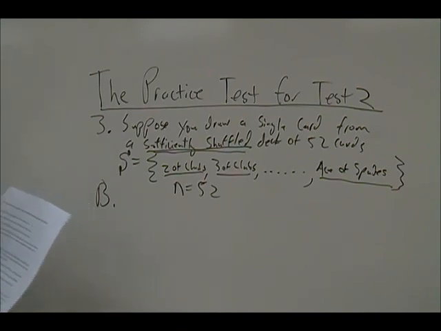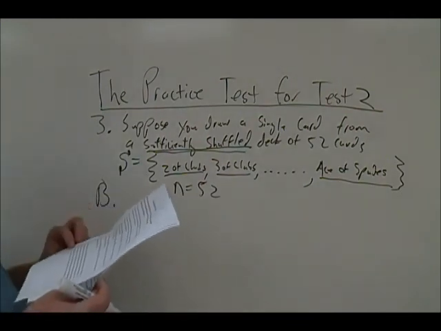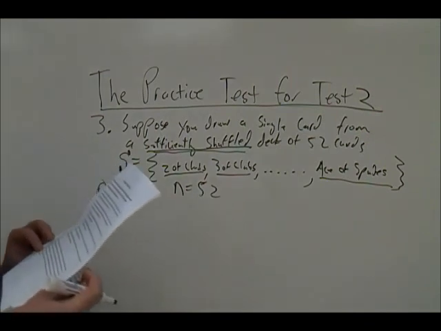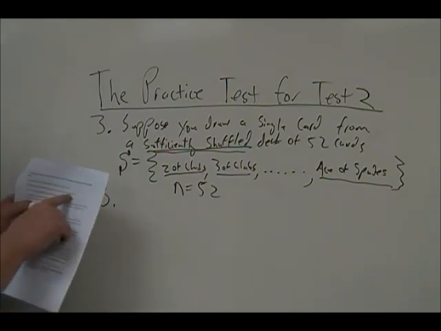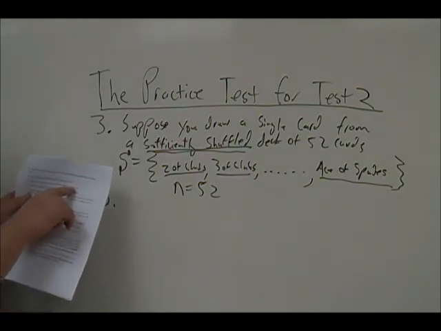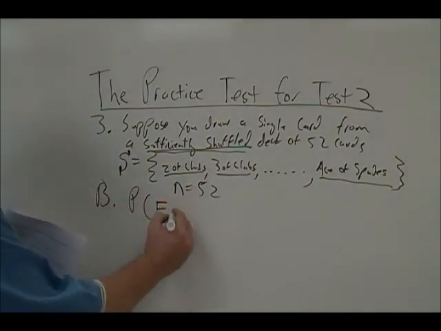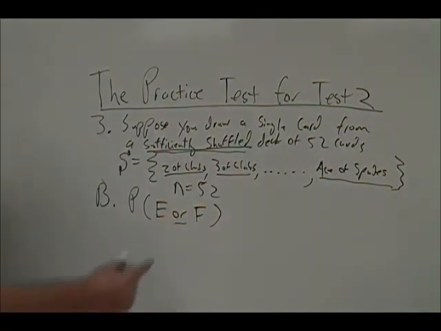So anytime you see either an event occurring or some other event occurring from an underlying procedure, we have a compound probability, just like we had back in problem 1B. The clue that tells us this is a compound probability is the either-or part of this. So this can be written as the probability that either the event E occurs or the event F occurs, just like we had in problem 1B. The or is what makes it a compound probability.